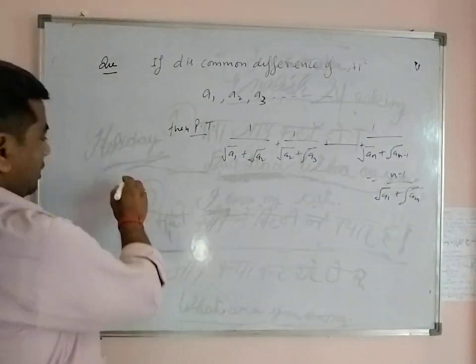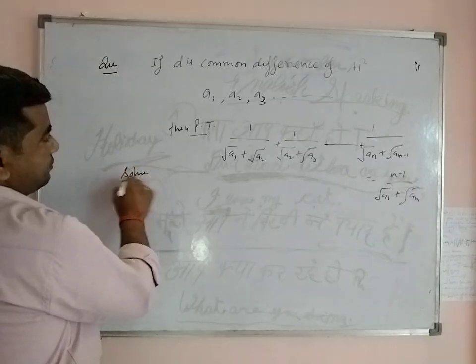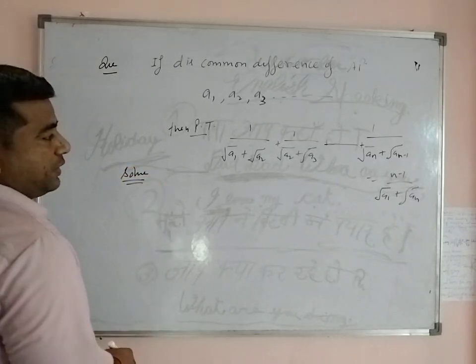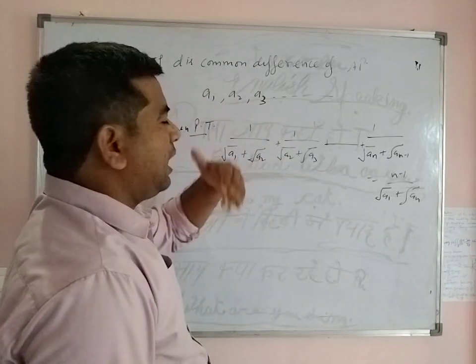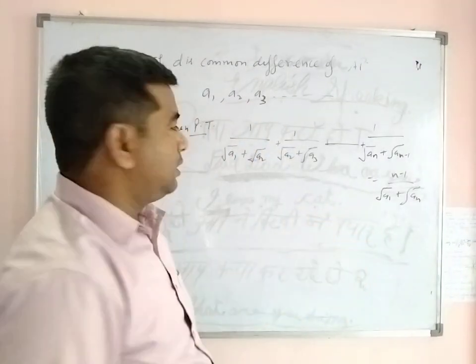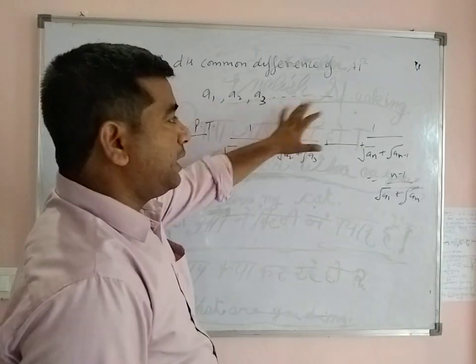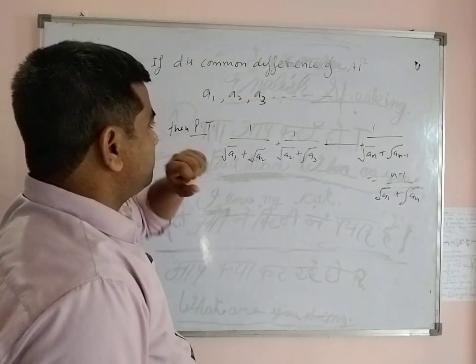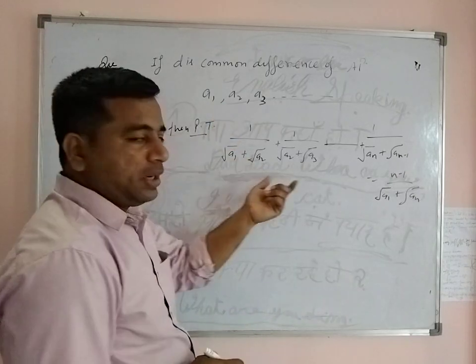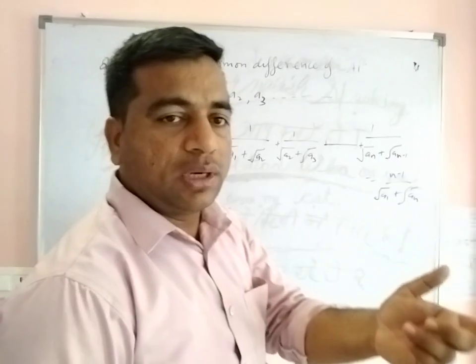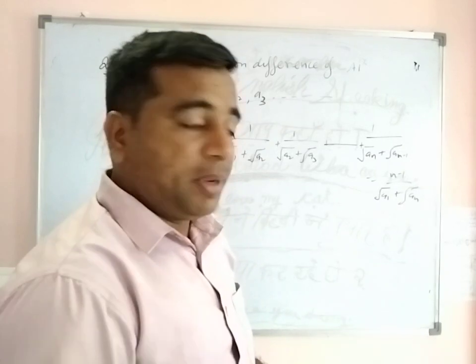So, solution: d is the common difference. Here a1, a2, a3 and so on form an arithmetic progression. So I can't say that root a1, root a2, root a3 and so on are also an AP.